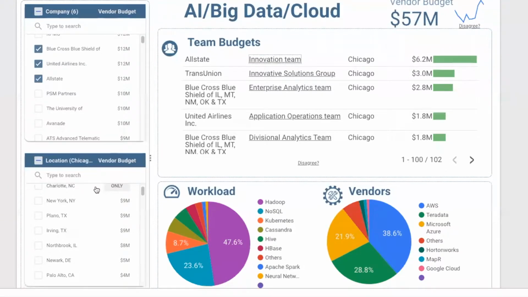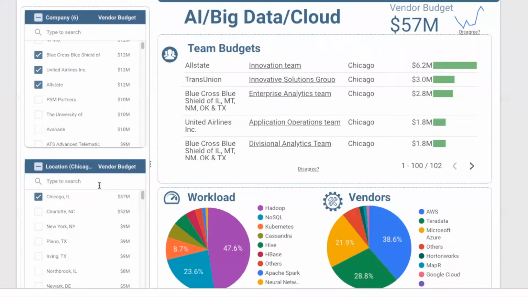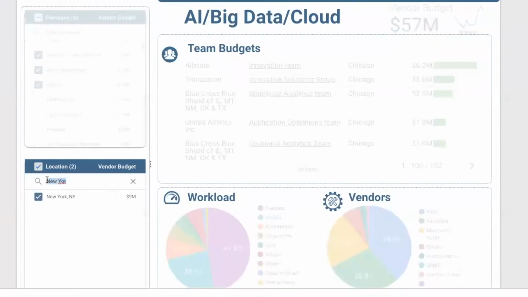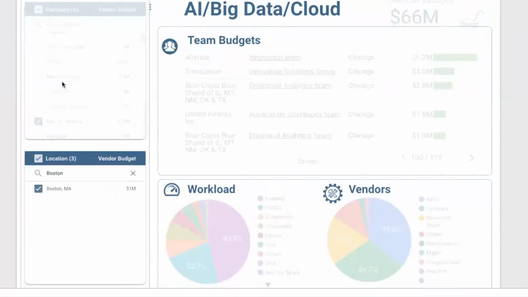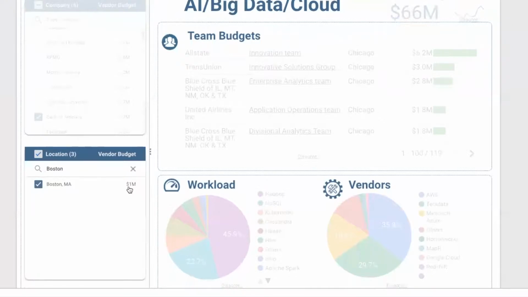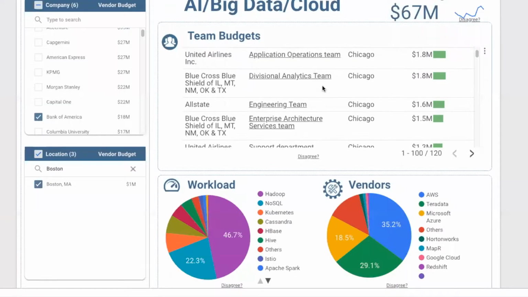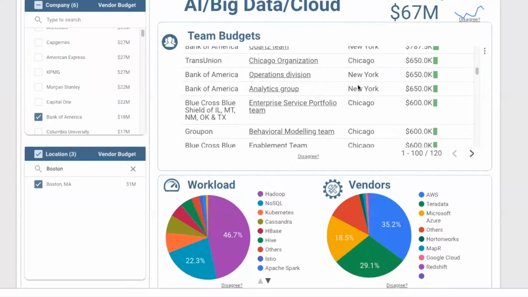Now, if you say, you know what, I want to spread, it's not just Chicago, but also I can fly to New York. So let me add New York to that. I can also go to maybe Boston. But you still have the same set of companies, but you just added a bunch of locations. So now you will start seeing, for example, here I saw a couple of New York. So if you have the ability to go to other places, then you can add and start engaging the teams there as well. So that's another way to do it.